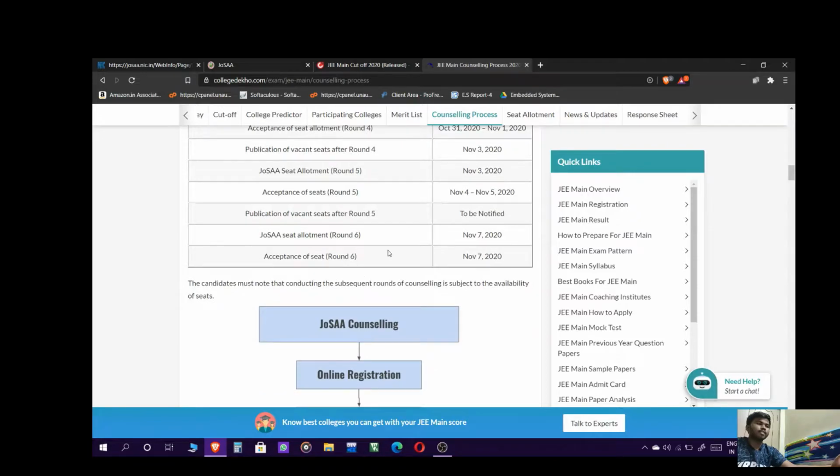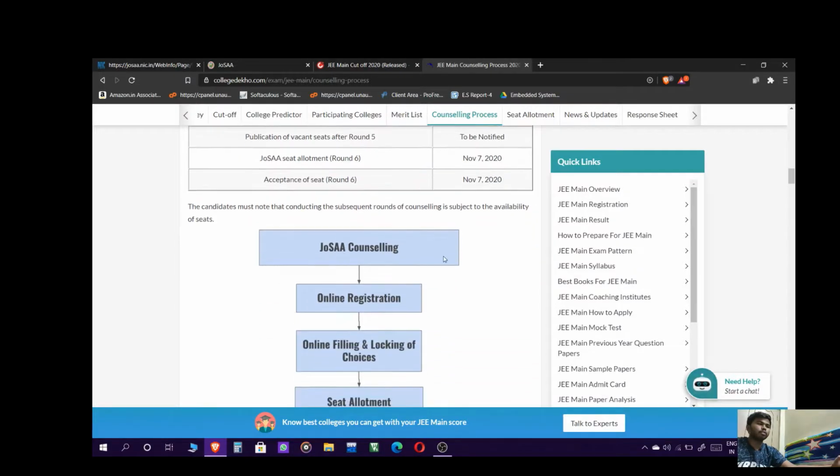This time there are only 6 rounds. Basically, in previous years there were some 8 rounds. Due to the pandemic, they put only 6 rounds. JoSAA is conducting only 6 rounds.